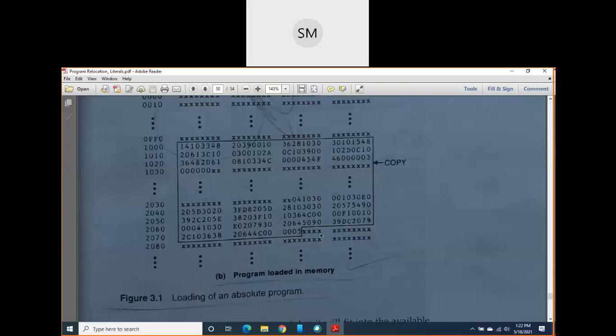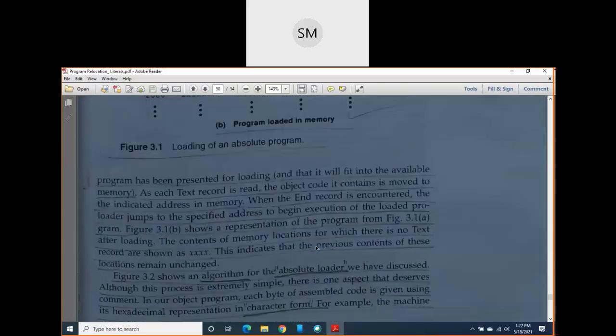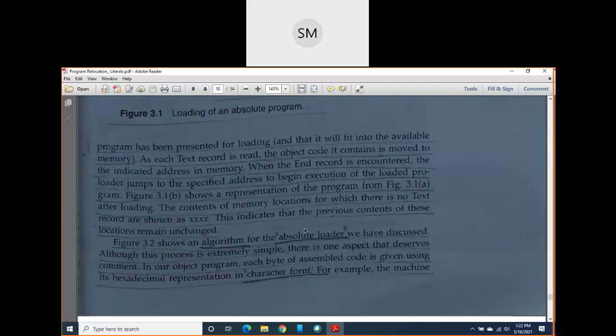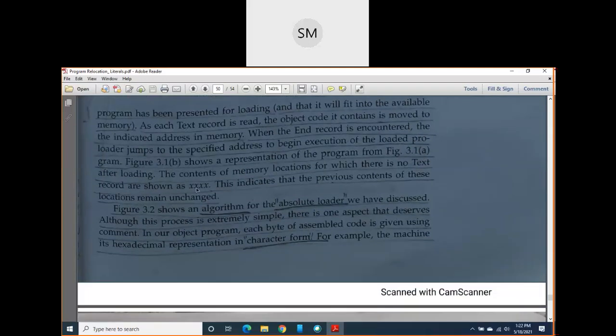That is the next process. We are just focusing on loading now. Already I told you why it is marked as X. It indicates that the previous contents of these locations remain unchanged. It means the previous contents of this memory are not modified.